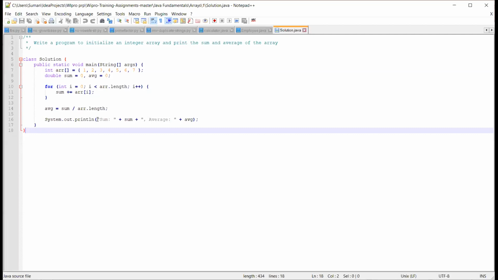It will print here in strings. We have to use the plus operator to concatenate and print the values for sum and average. Here I use it like this.